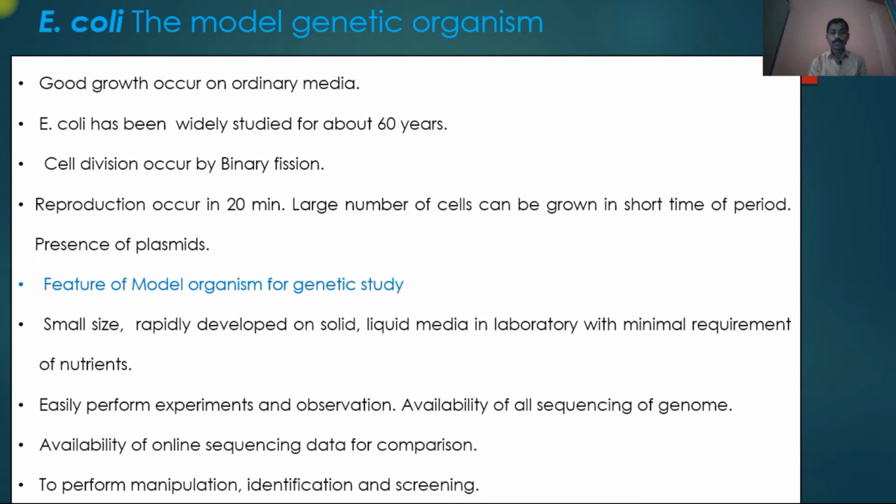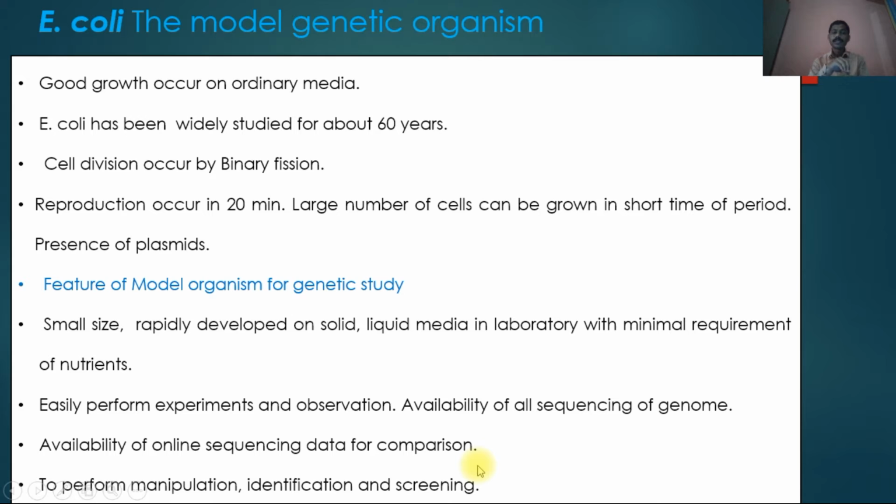Again, all the data of Escherichia coli, meaning its gene sequencing, DNA sequencing, the nucleotide sequence present on DNA, what is the sequence of adenine, thymine, guanine on the genome. All the data was sequenced in 1997, and such data is available online, and we can use it for comparison with other organisms, or when we clone a specific gene in E. coli.